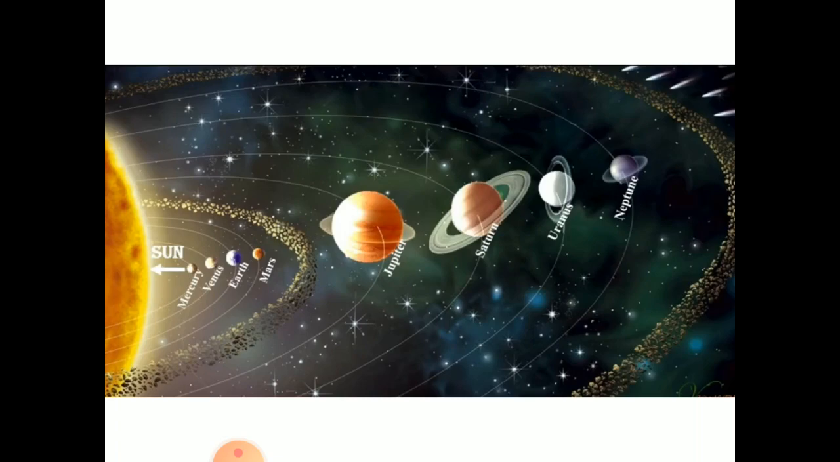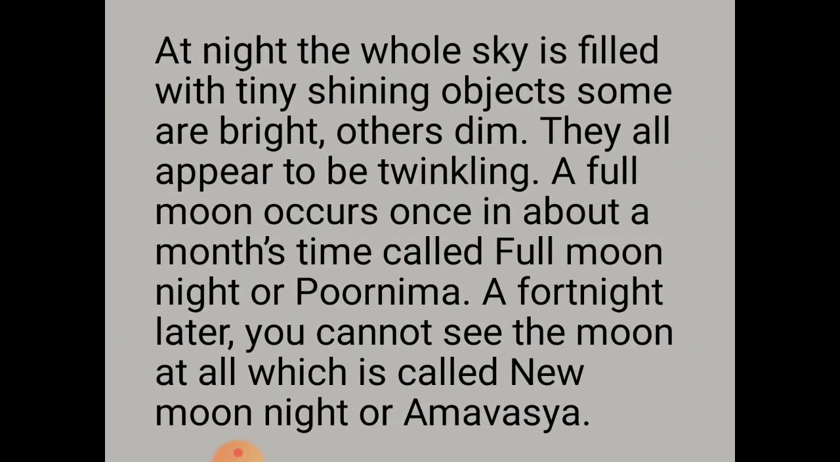Now, at night, when you see the sky, you observe that it looks wonderful. It looks so beautiful. At first, when you see the sky, you observe only a few tiny bright dots, and later the whole sky becomes full of shining objects. And you notice that some are twinkling and some don't twinkle like others.